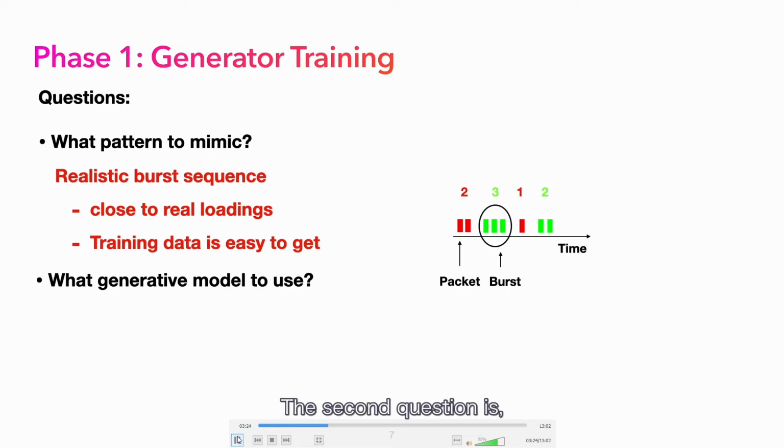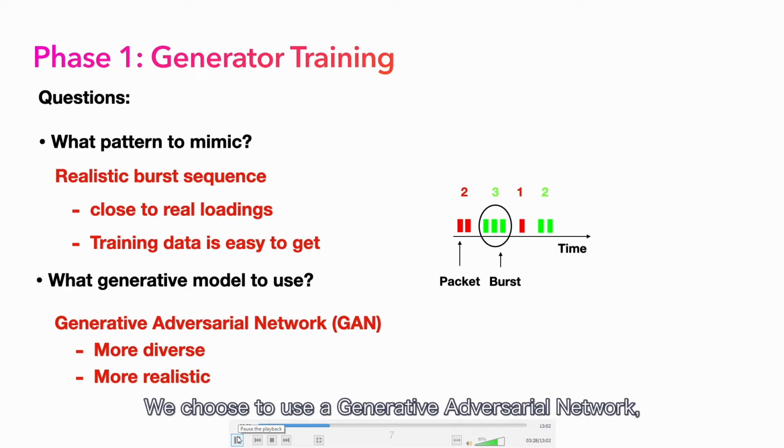The second question is, what generative model should we use? We choose to use a generative adversarial network, namely GAN, as it was shown to be able to generate realistic traces with more diversity in our preliminary experiments. Since there is no ready model for our task, we built the GAN from scratch.